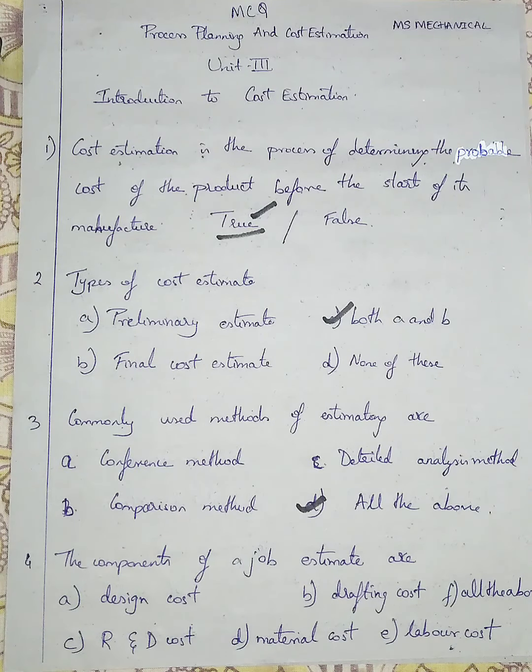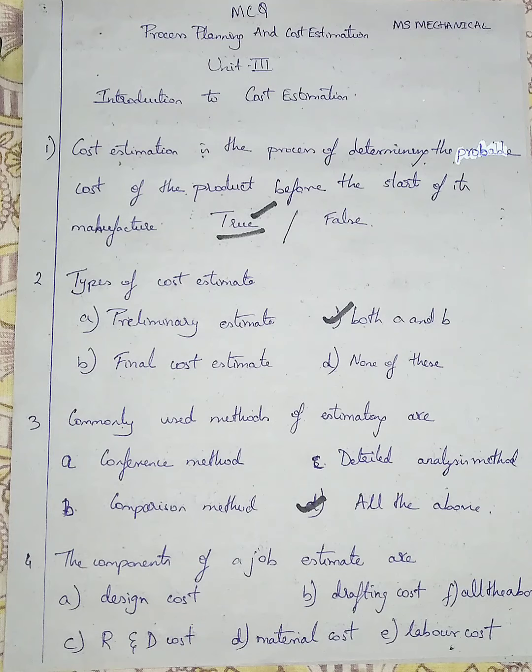Research and development, that is R&D, means in the market you will be needing a spoon. This spoon must be needed. There is no curved spoon in the market. So I'm doing some research and then developing a curved spoon and then marketing it. That process comes under research and development. First research, what is the need in the market, then developing of that product is called research and development. The cost required for doing that research and development is called research and development cost or R&D cost.